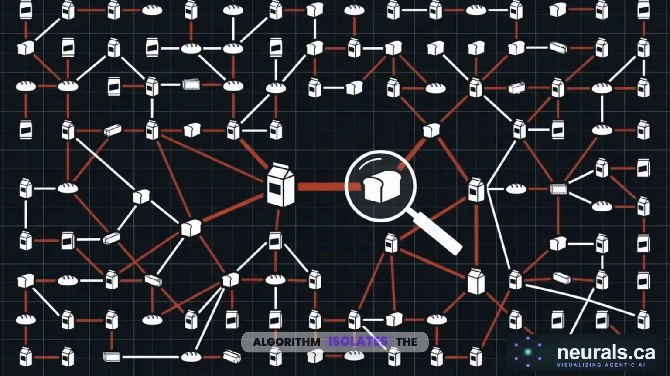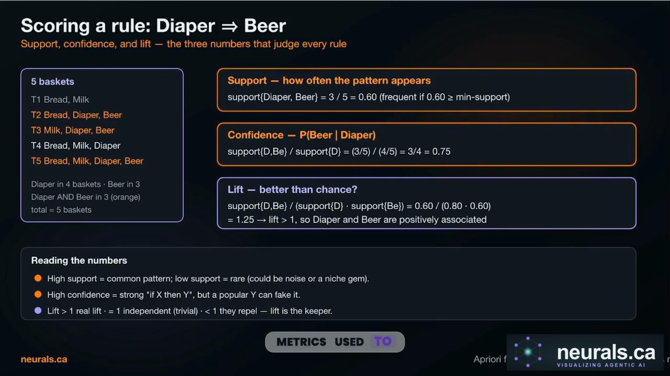Once the algorithm isolates the frequent patterns, the focus shifts. The system must score these surviving item sets to construct valid business rules. This layout breaks down the three metrics used to judge a rule. First is support, measuring raw frequency, the percentage of all transactions containing a specific pattern. Second is confidence, tracking conditional probability, the likelihood that buying item X actually leads to buying item Y.